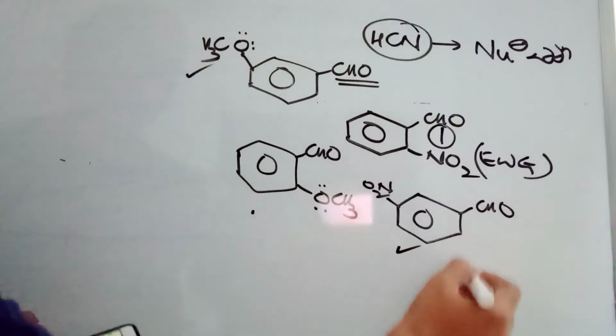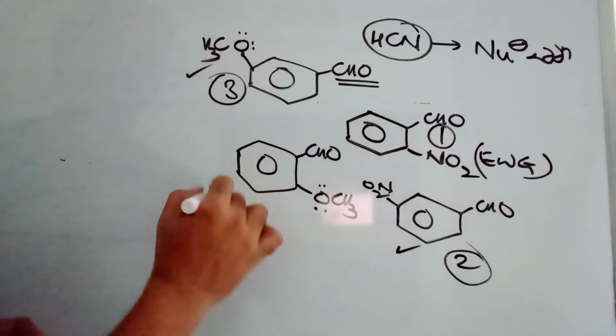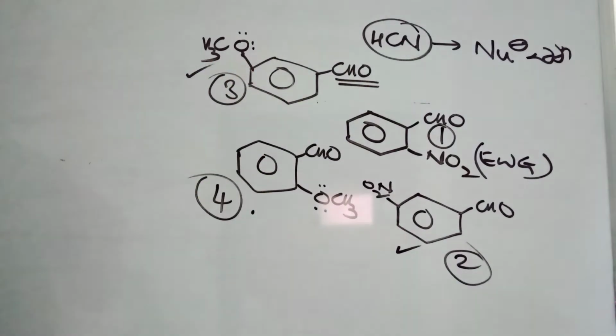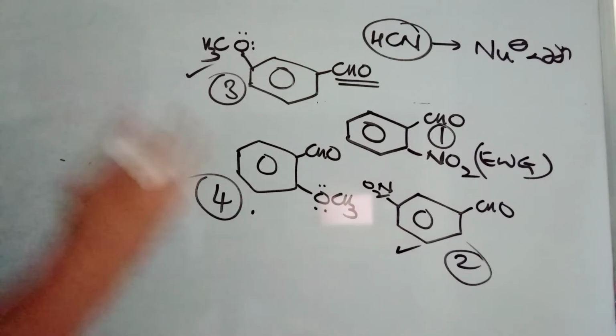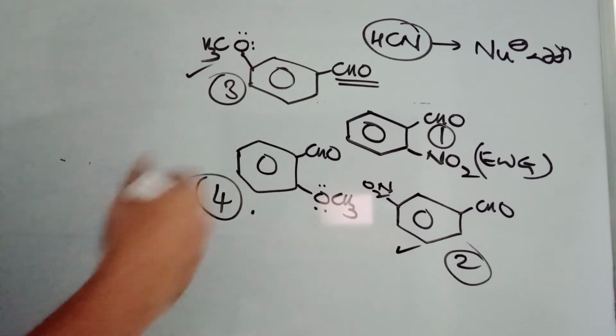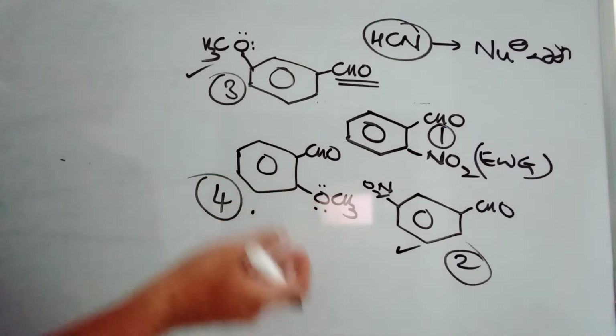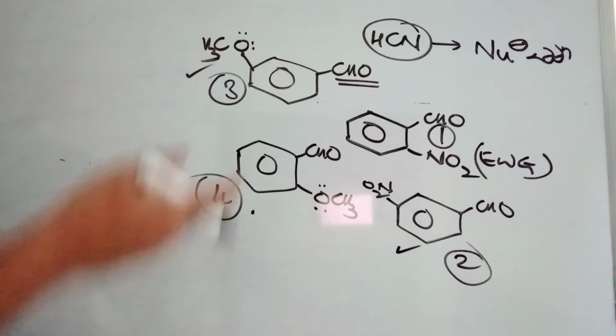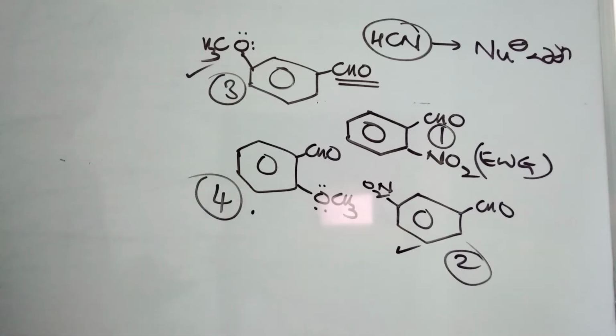So priority 1, then 2, then 3, then 4. On what basis am I saying this? HCN addition is a nucleophilic addition reaction. So nucleophilic addition reaction is generally favored by the electron withdrawing groups. Electron withdrawing groups at ortho and para positions are much better. If not, meta position is okay. Then if any kind of plus M groups and minus M groups and plus R groups are there, the minus M groups at meta position are good, and OCH3 is a plus R or plus M group at ortho position, so this will be the least. One good question.